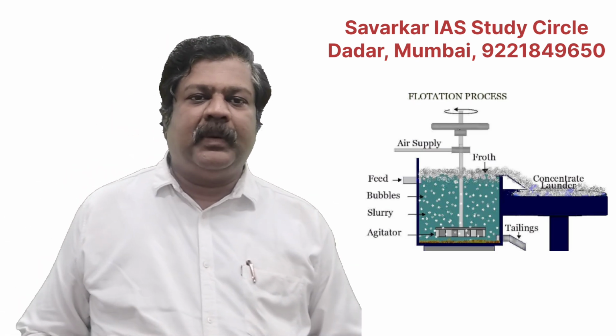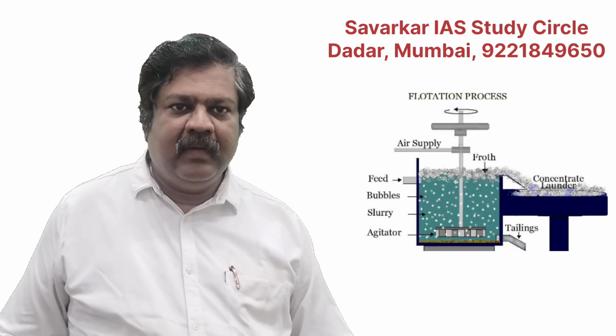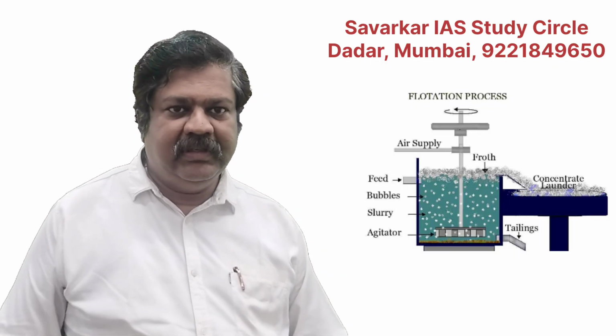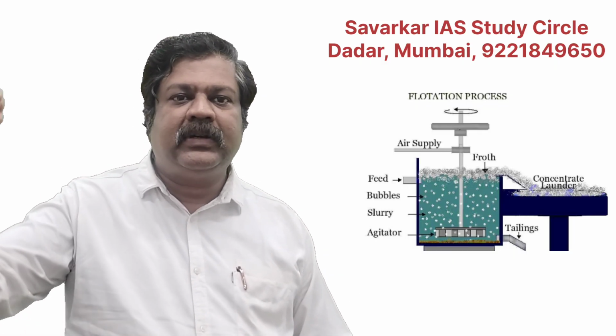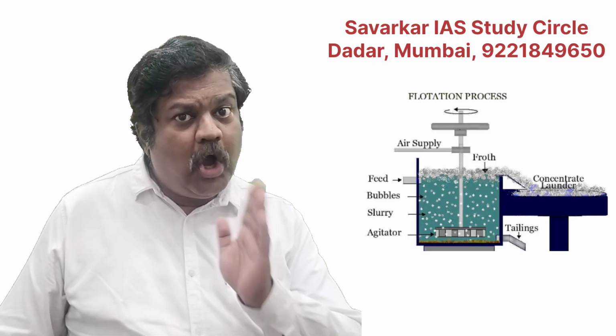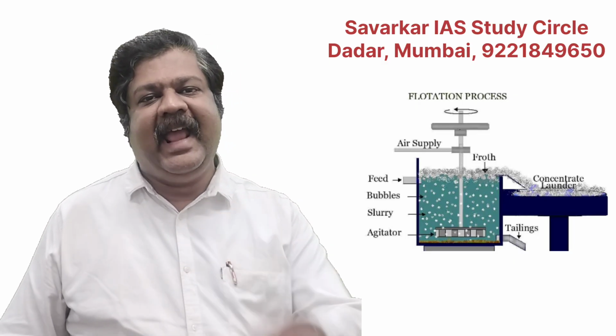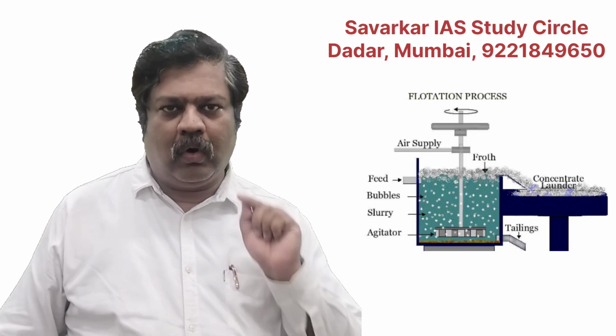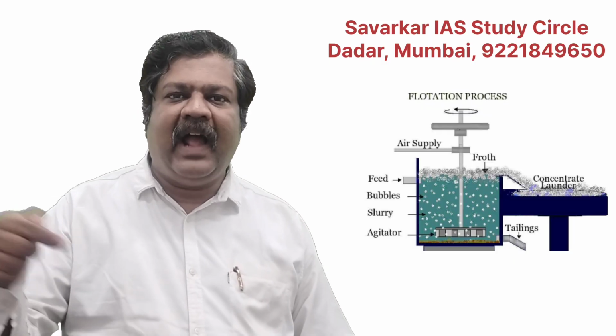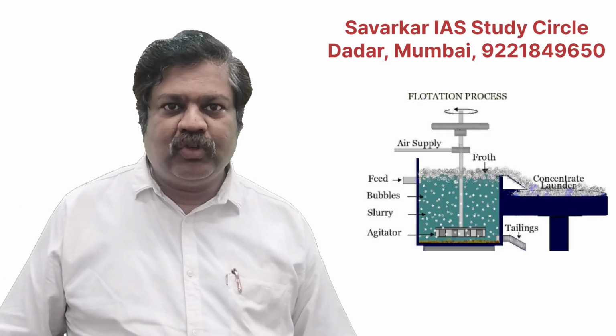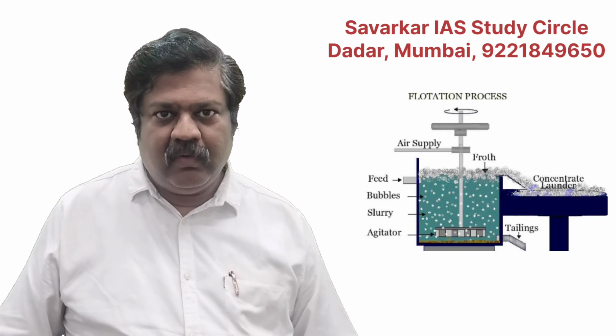Suppose A is the name of the ore and B is the impurity in that. I have to add a certain oil. The oil is going to wet only A, that means the ore, but B will not have an affinity towards oil. So we mix that with oil.